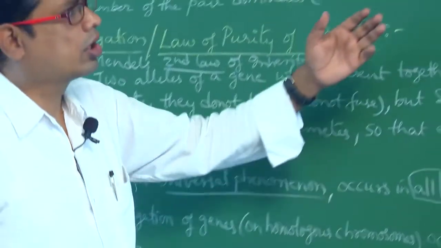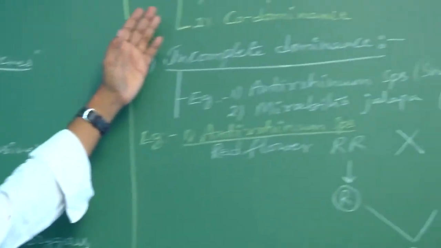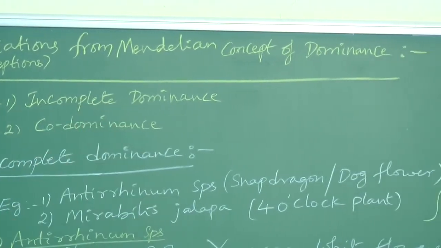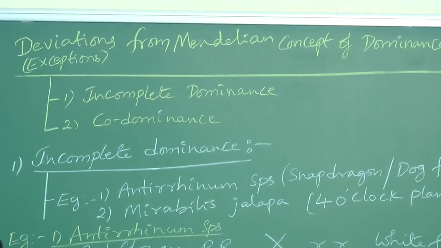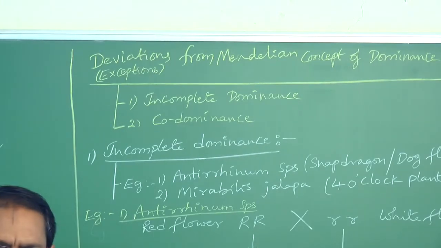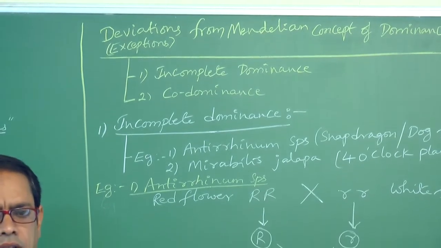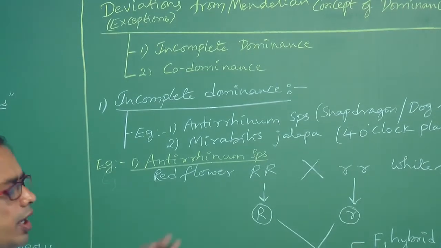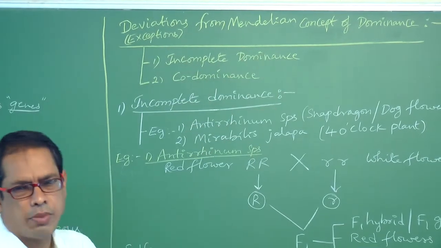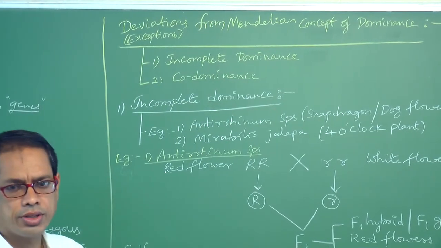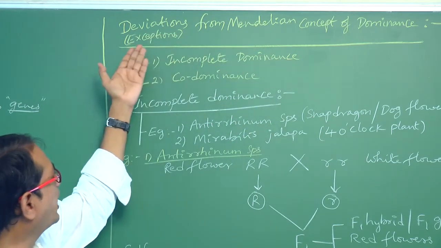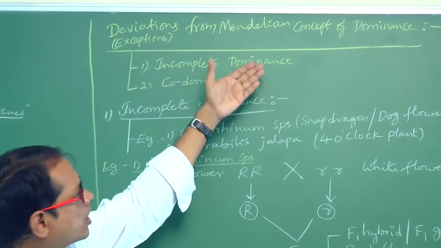Right. Let us focus on here. Deviations from Mendelian concept of dominance. Mendelian concept of dominance means when tall plants are crossed with dwarf plants, F1 tall plants are obtained. That is the concept of dominance. Here, what we are telling, deviations from Mendelian concept, means some exceptions are there for dominance. So deviations from Mendelian concept of dominance are exceptions for Mendelian concept of dominance.